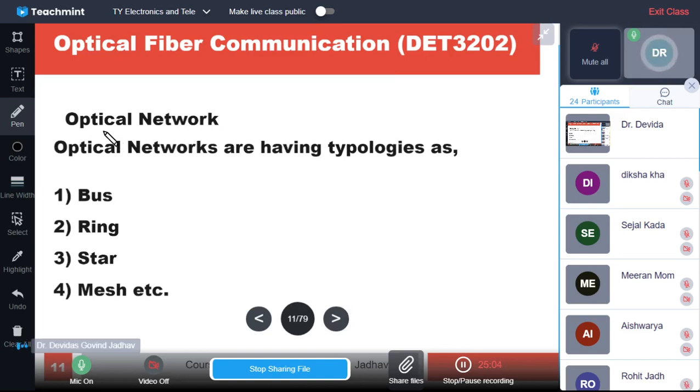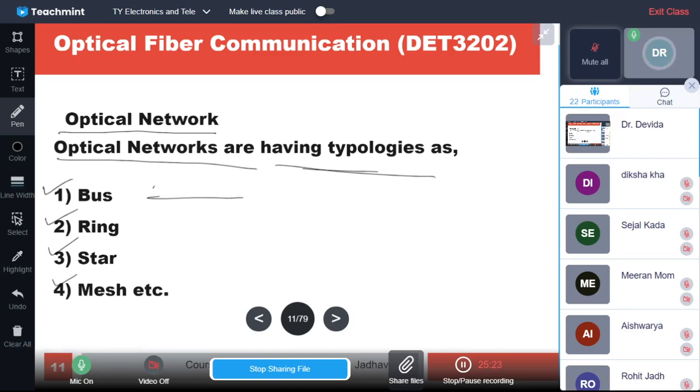So an optical network has topologies such as bus topology, ring topology, star topology, mesh topology, and hybrid topology. As we know, the bus topology is like this, which we have just discussed.